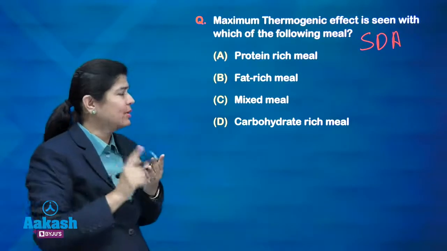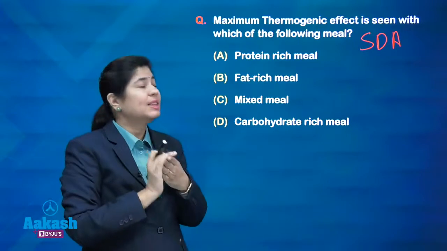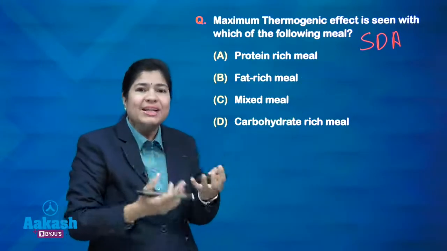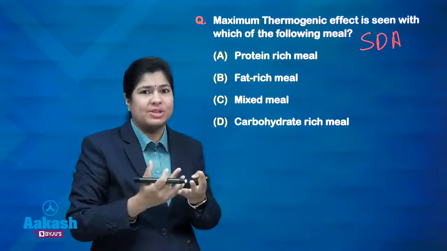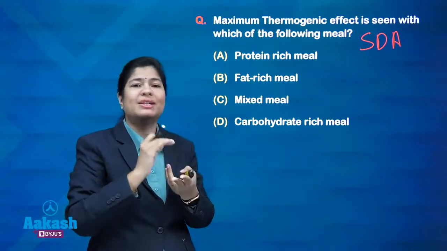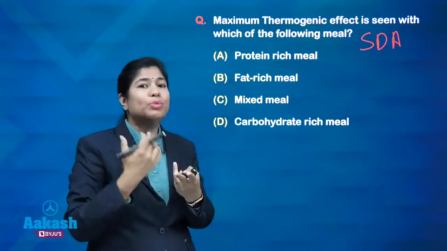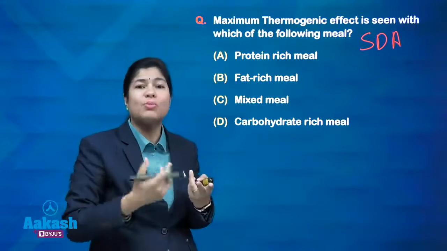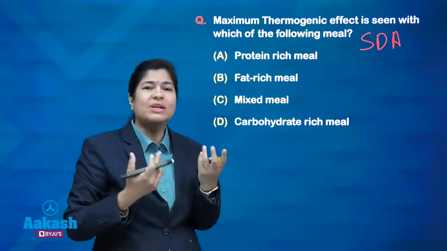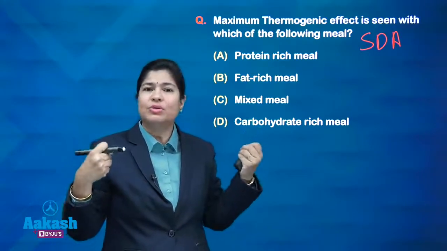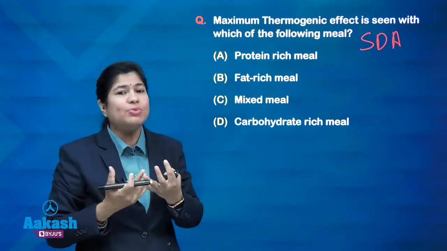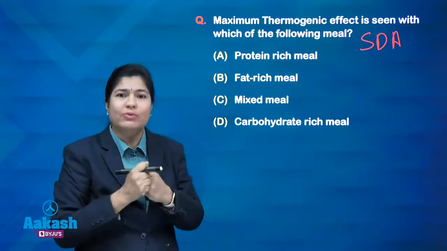So you have to remember only one thing, that fats give minimum SDA, minimum heat is expelled out when you eat a fat rich diet, which is 0 to 5%. For carbohydrate it is 5 to 10%, for protein it is 20 to 35%. That is, with a protein rich meal, most of the heat is liberated. When you eat protein rich food, you feel more warmth inside your body, and that is the reason in winters we have protein rich food to keep our body warm, right?